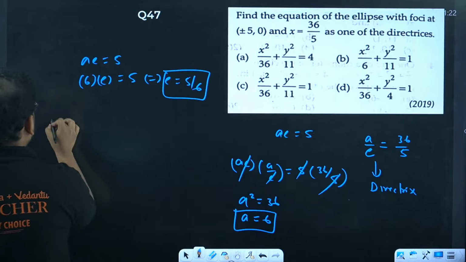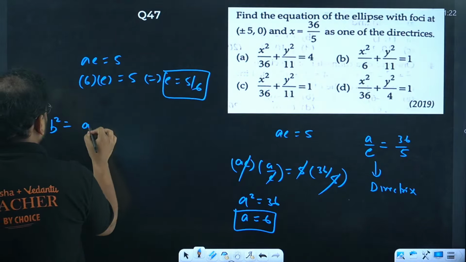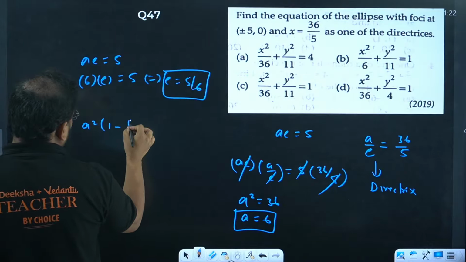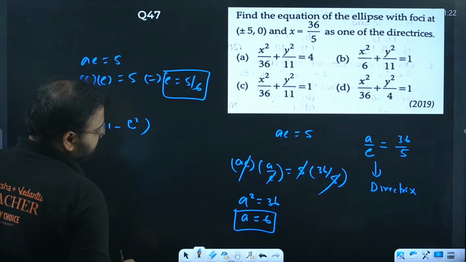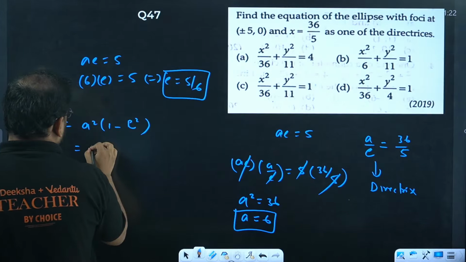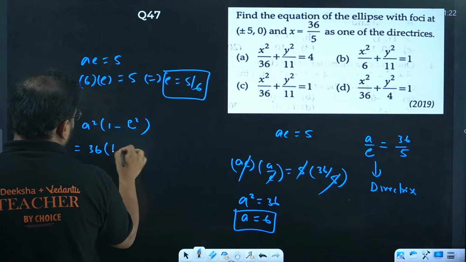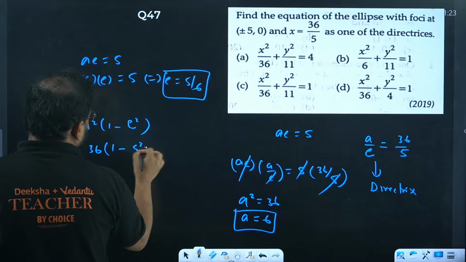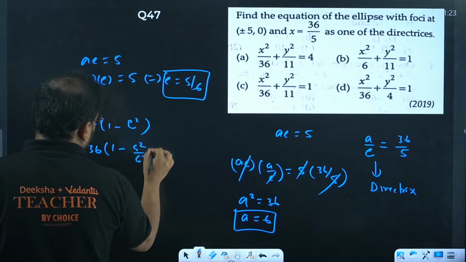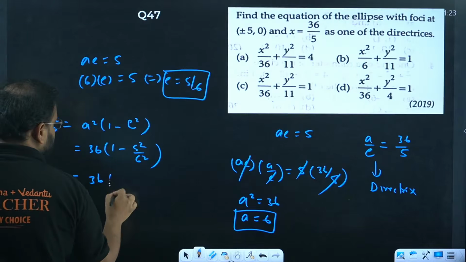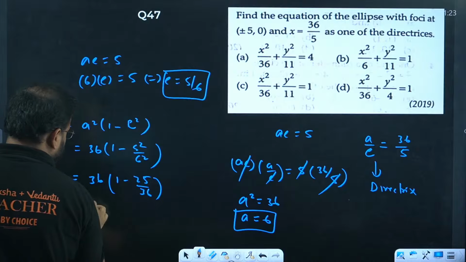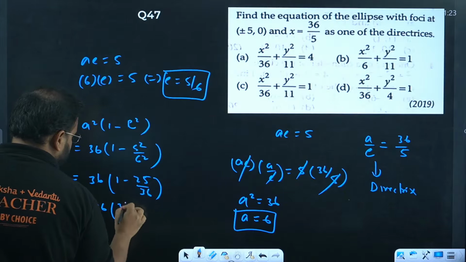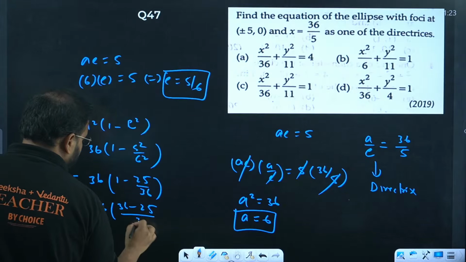I want to find b square. That's the formula. So what happens to the b square then? So 36 into 1 minus 5 square by 6 square. Take the LCM. 36 into 1 minus 25 by 36. Take the LCM. 36 minus 25 by 36.